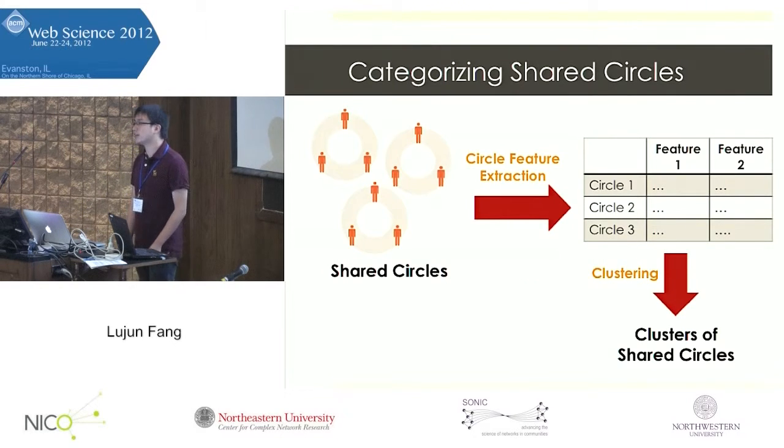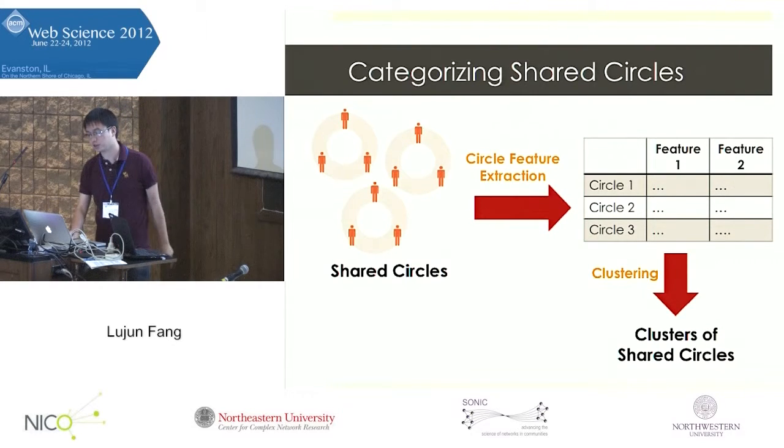So the way we understand this is to first get a sample of those shared circles, mixing them together, and we try to extract features from those circles. So a circle can now be represented as a feature vector. Then we can perform clustering analysis to see if there are circles that are very similar to each other, so whether we can find those clusters of circles.